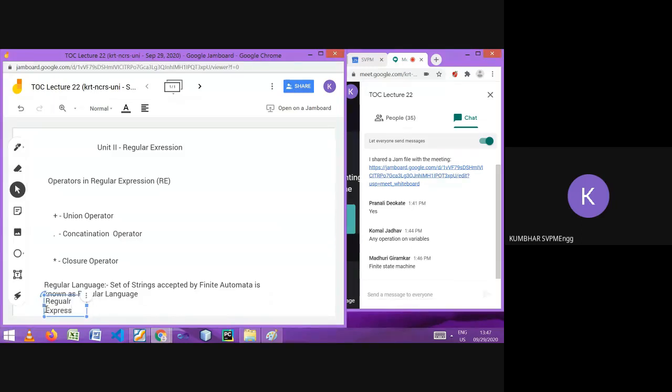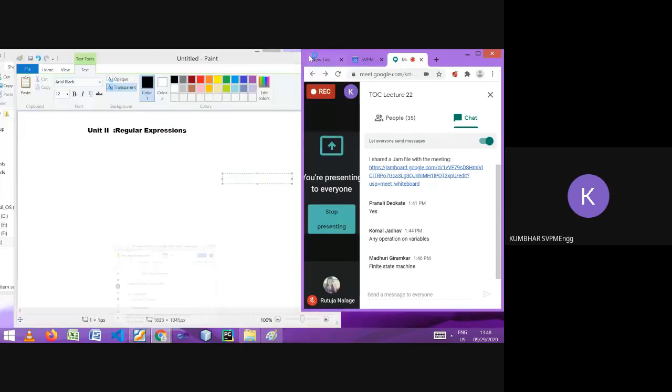Regular expression. Unfortunately, we can use only this space. Any option there to go down? No. So unfortunately, I have to copy all. I have to go there in the paint. Okay, let's go here.